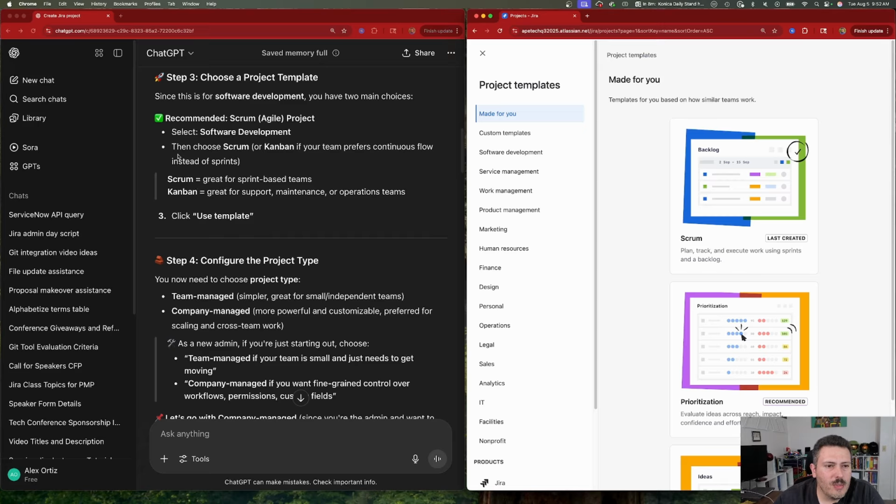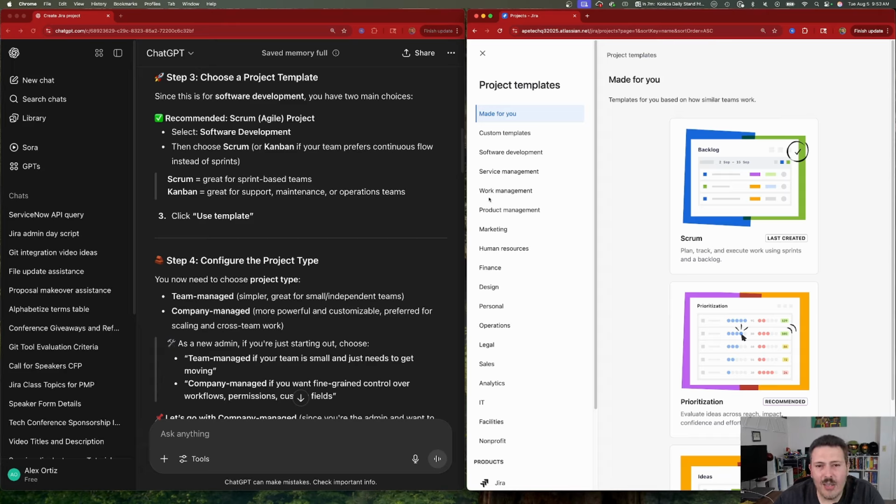Step three, choose a project template. Since this is software development, you have two main choices. Recommended: Scrum Agile. Then select software development, then choose Scrum or Kanban if your team prefers continuous flow instead of sprints. Scrum is great for sprint-based teams. Kanban is great for support, maintenance, and operations teams.